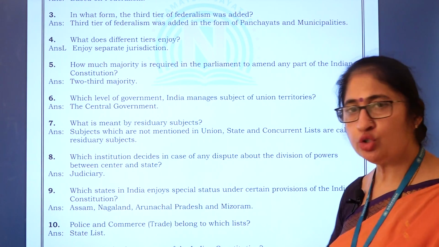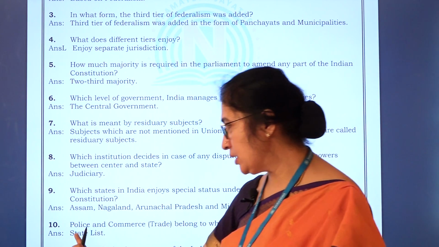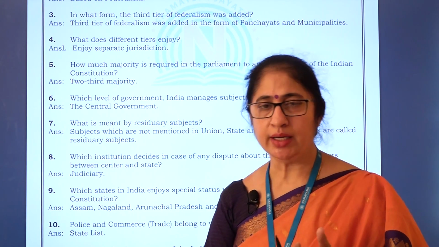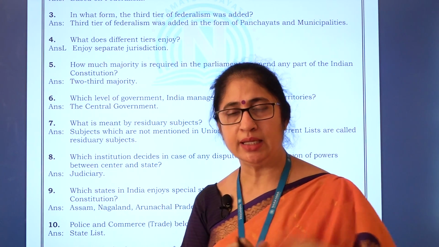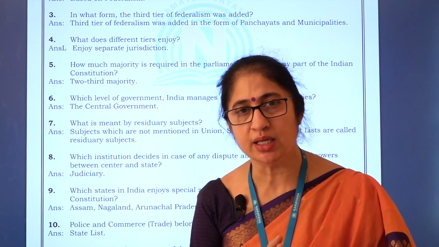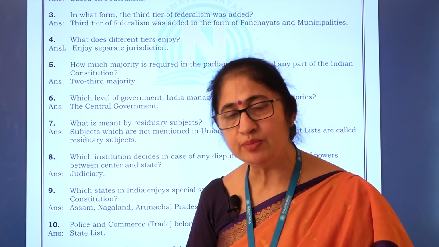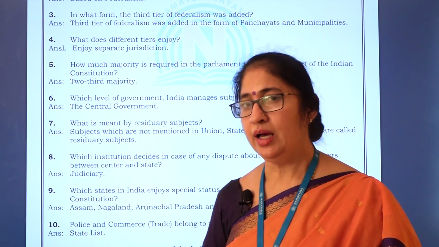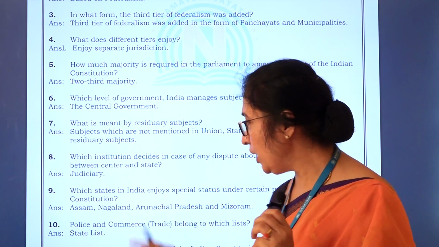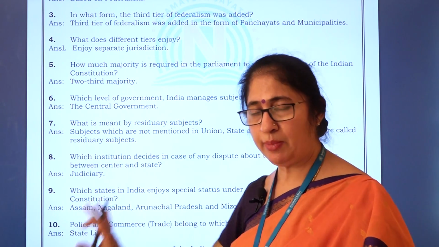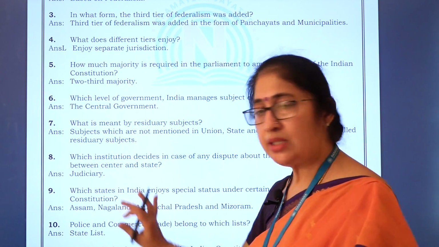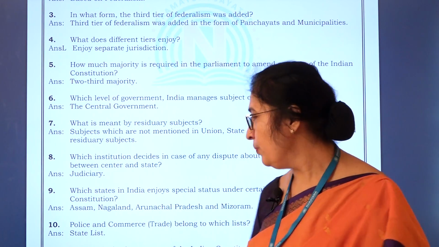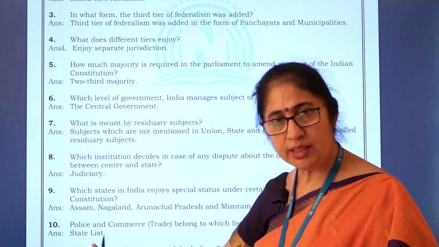Next: police and commerce belong to which list? This belongs to the state list. As we have already mentioned, we have the union list, state list and concurrent list, with many subjects. Under the union list we have 97 subjects, under the state list 66 subjects, and under the concurrent list almost 47 subjects. They may ask which list a particular subject belongs to. Here the question is police and commerce, and you have to mention the state list.